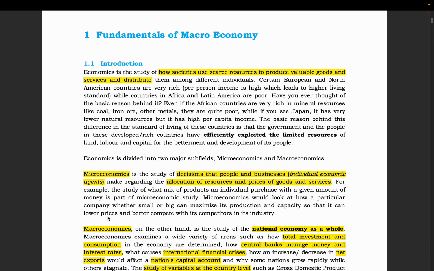It is a very important chapter, a lot of questions in the prelims exam you will be able to solve, around 50%, just by studying this chapter. So, introduction. Economics is a study of how societies use scarce resources to produce valuable goods and services and distribute them among different individuals.